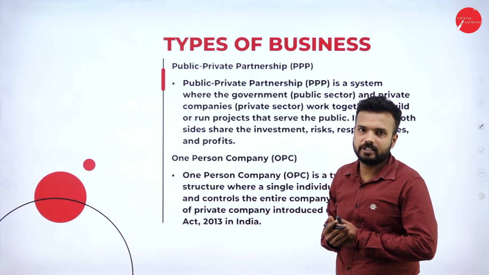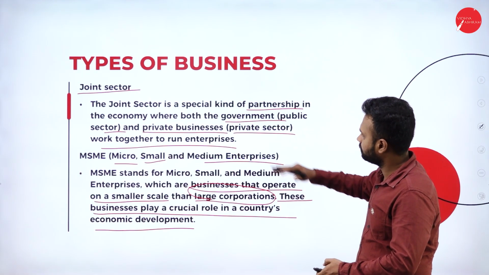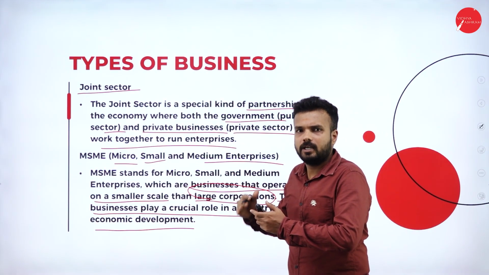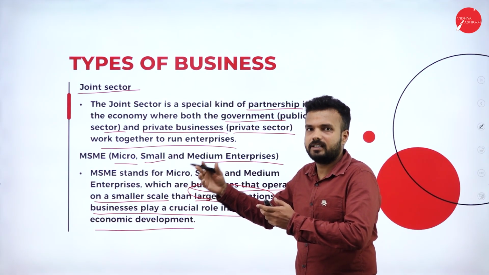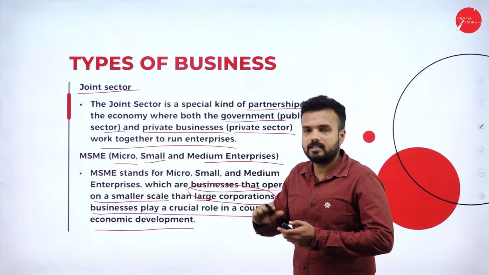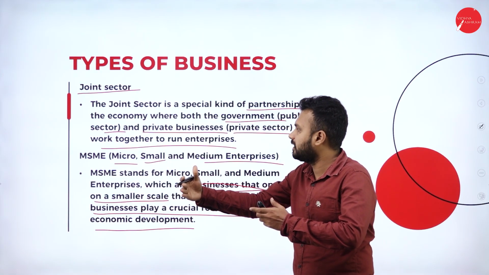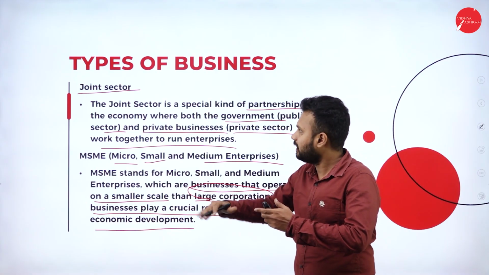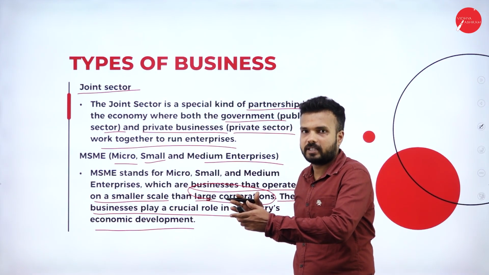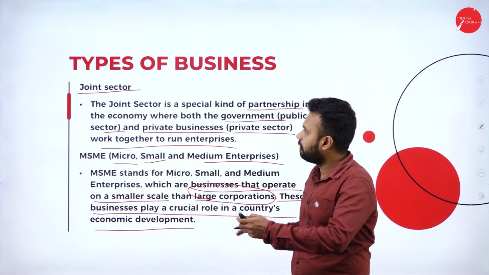Public private partnership. In the previous slide we went through the joint sector. It is a collaboration of a public and private entity to run a business where there is mutual contribution from the public sector and the private sector. The best example is HCG and Bharat Cancer Hospital collaborating to form a hospital called Bharat Cancer Hospital. There is a contribution from the government and also from the private sector. That is an example of joint sector.